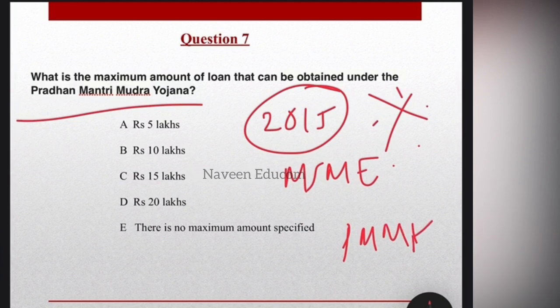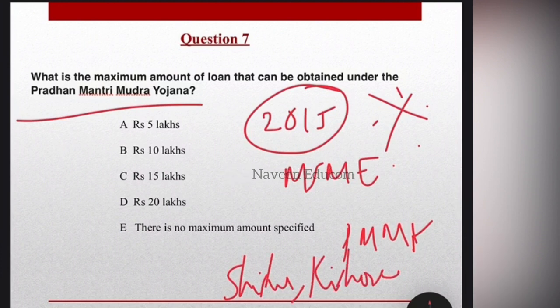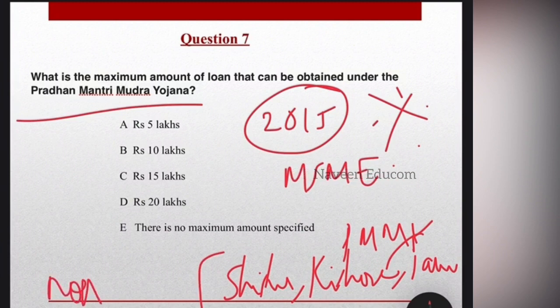There were 3 categories of loans extended under the PMMY scheme, which is Shishu scheme, the next one is Kishore scheme, and the other one which is known as Tarun. Okay, so there are 3 PMMY divisions. These 3, that is Shishu, Kishore and Tarun, these loans are extended to only borrowers from the non-farm sector. So hope this is very clear to you and you are noting it down.